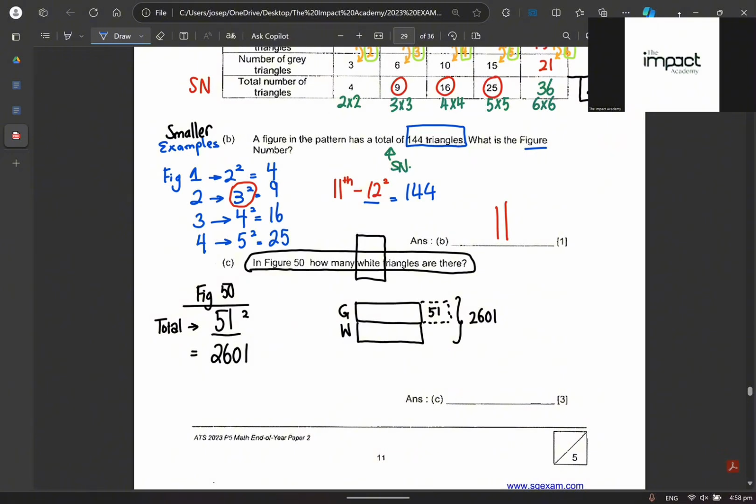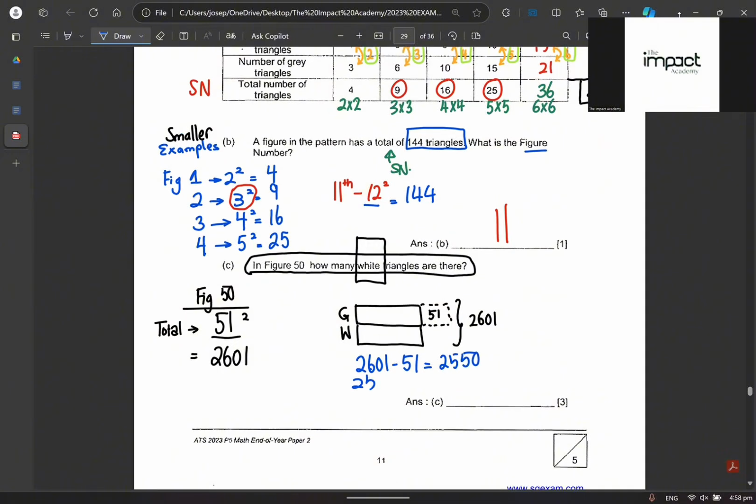Okay. All right. So from here itself, you're going to do 2601 minus away 51. We get to 2550. And then we are going to do 2550 divided by 2. Am I making sense or not making sense? All right, and I will get to 1275. Which one is 1275? 1275 is this part and this part. Correct or not? Okay, the question is asking us for my height. So that is the reason why your answer for this question has to be 1275.